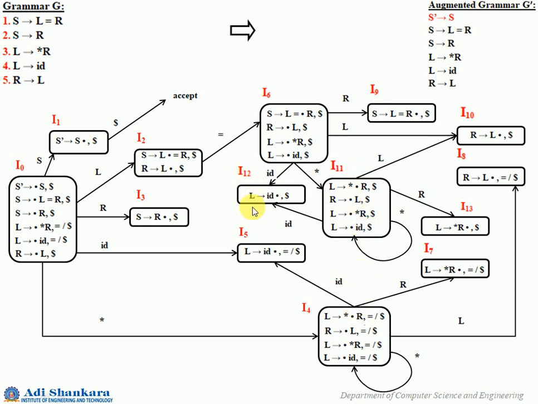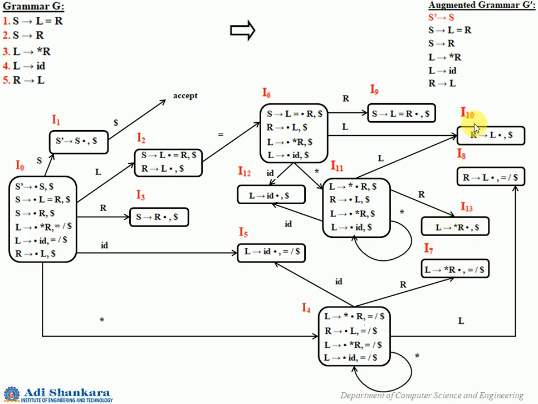If you notice, I4 and I11 have the first part, that is the LR0 item part, the same for all the items. Here also in I5 and I12 the first part is the same, only the lookahead part is different. Now in I7 and I13 you have a similar case. The first part is the same, the second part is different.